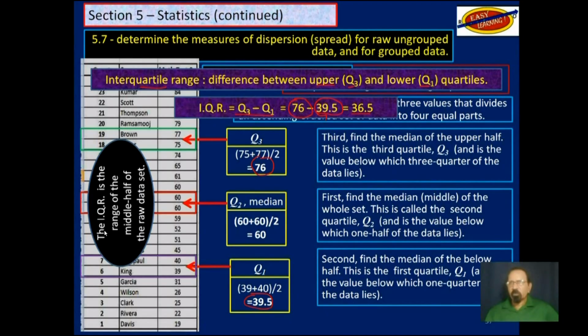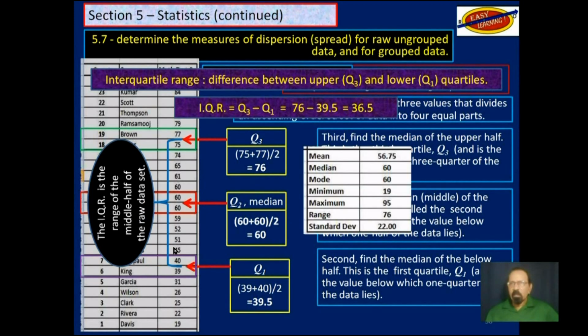So 36.5 is the interquartile range. Again, the interquartile range is the range of the middle half of the raw data. The middle half, from quarterway here, going up to 3/4 there, the middle half.